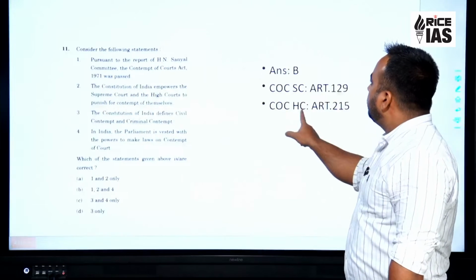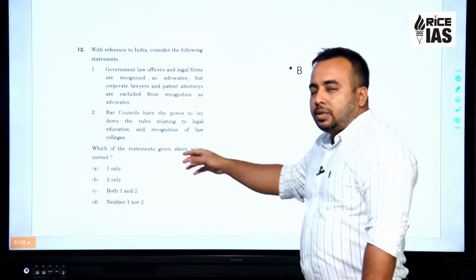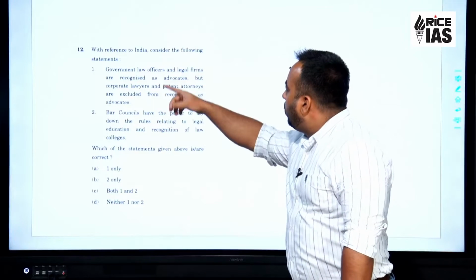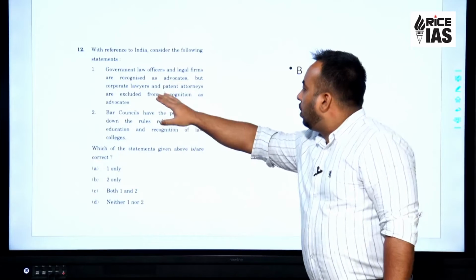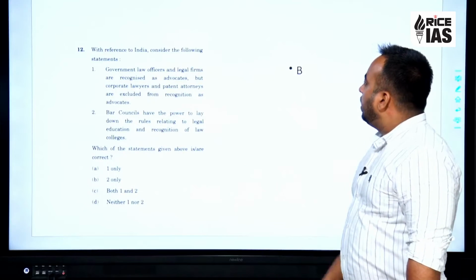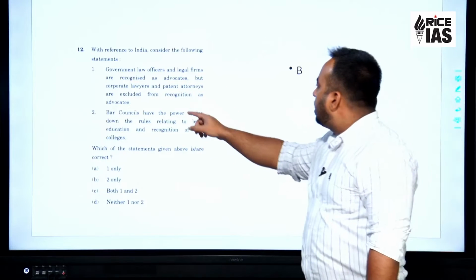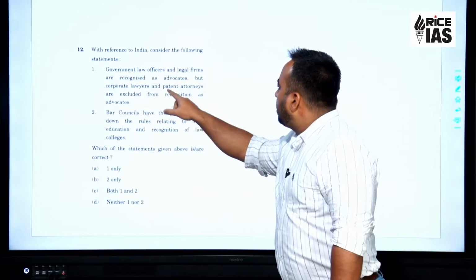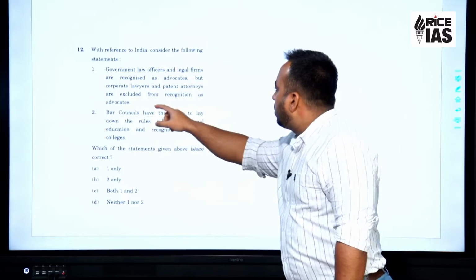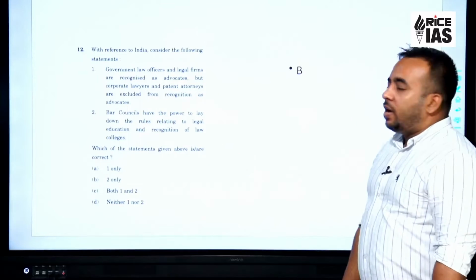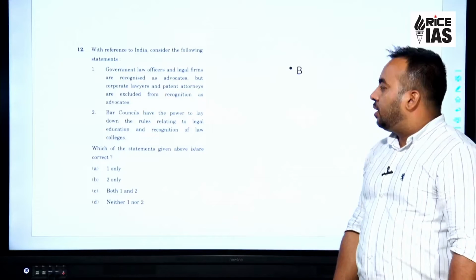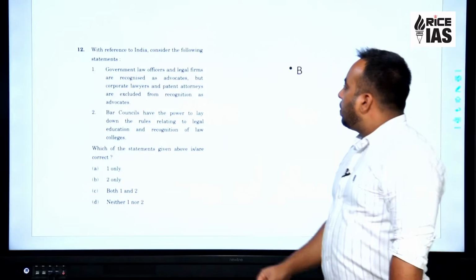Moving forward, the next question in the polity series is, with reference to India, consider the following statements. Government law officers and legal firms are recognized as advocates, but corporate lawyers and patent attorneys are excluded from recognition as advocates. Quite a difficult statement, but let's see what we can do with it.